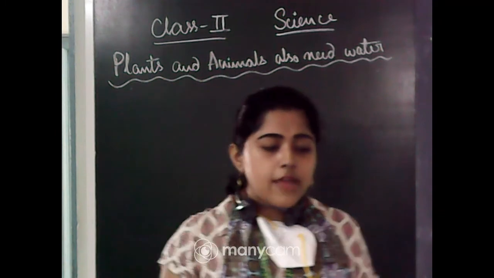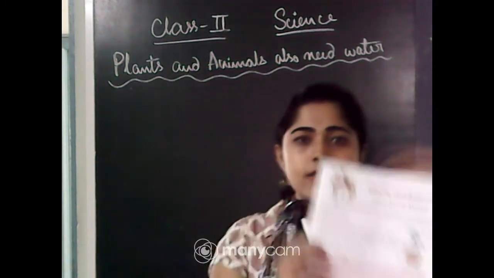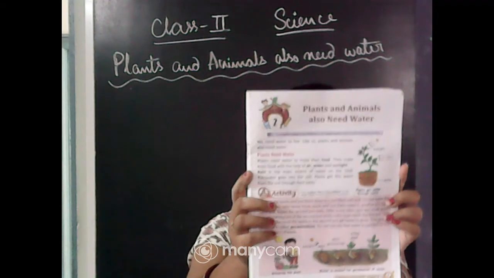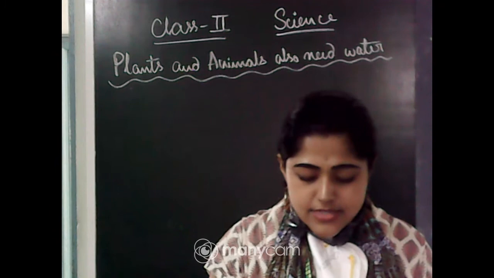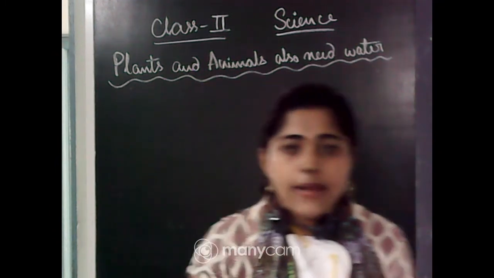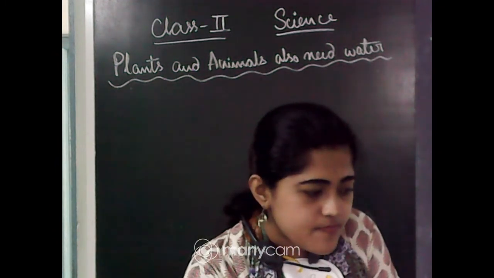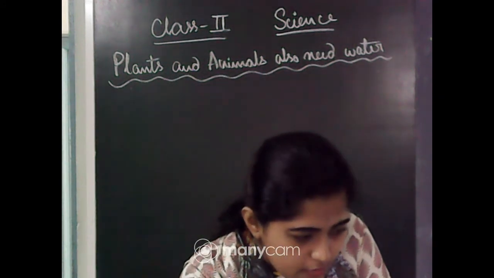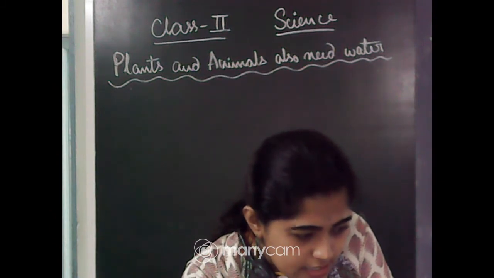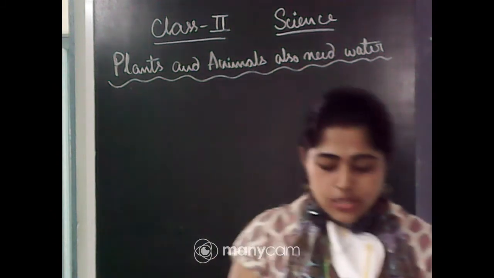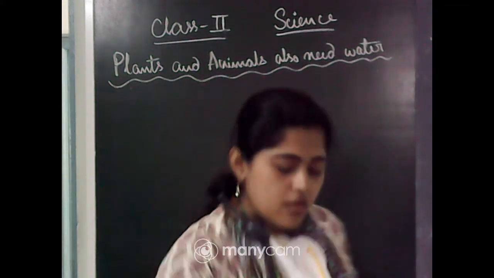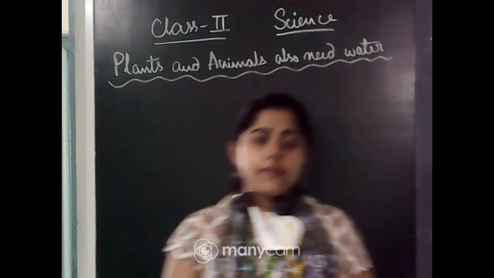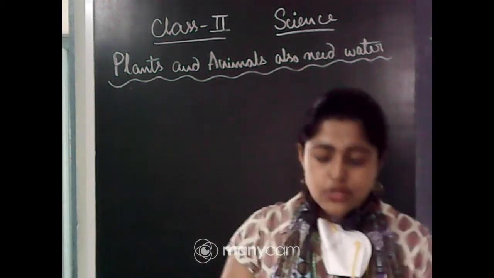Okay, so today we have to start the new chapter, that's chapter 2. Plants and animals also need water. So everyone open it fast. Open your second chapter and don't unmute yourself. Okay, so in this chapter, plants and animals also need water.